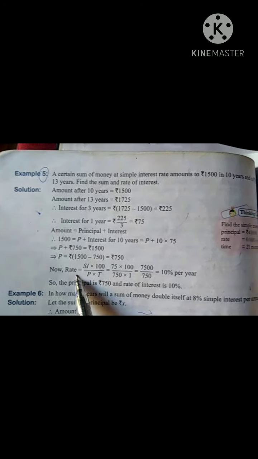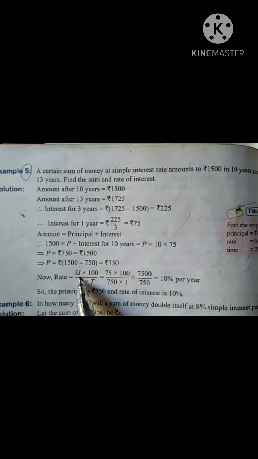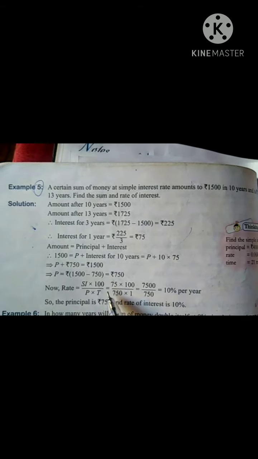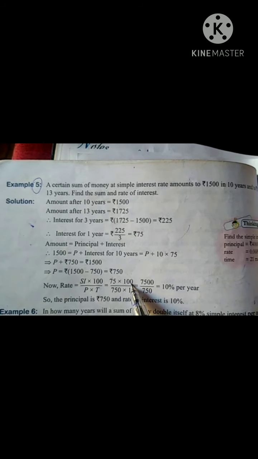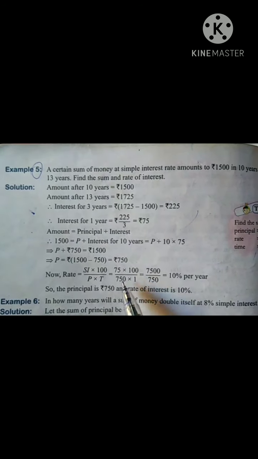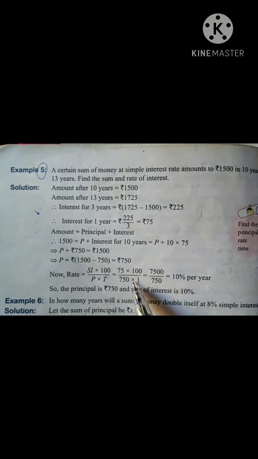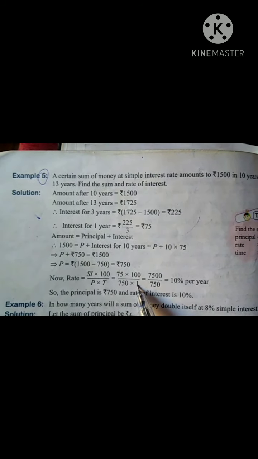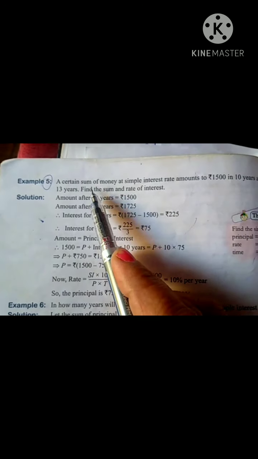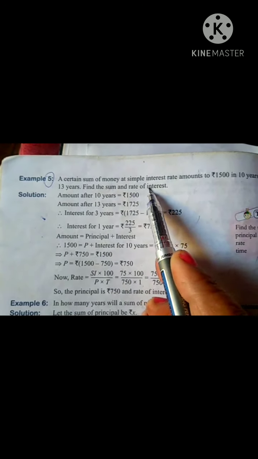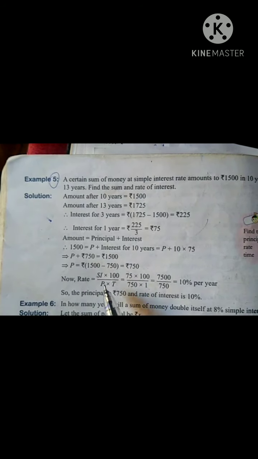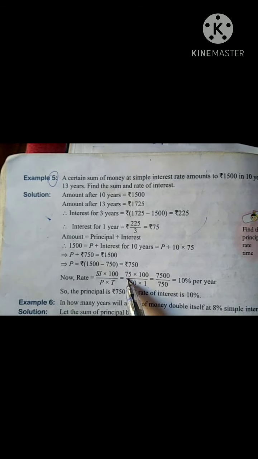Now rate of interest will be simple interest into 100 divided by P into T, that is 75 into 100 divided by 750 into 1, because we have got the sum P and the simple interest for 1 year.